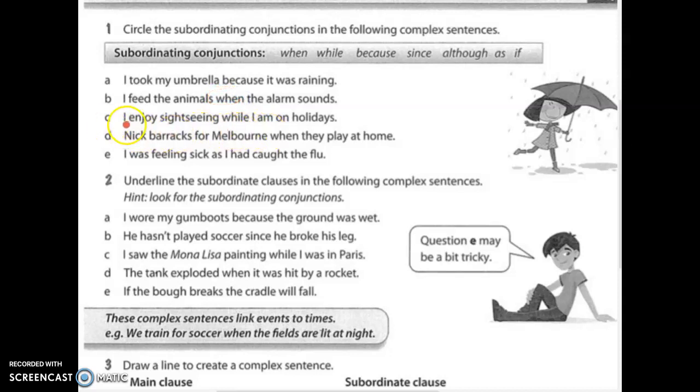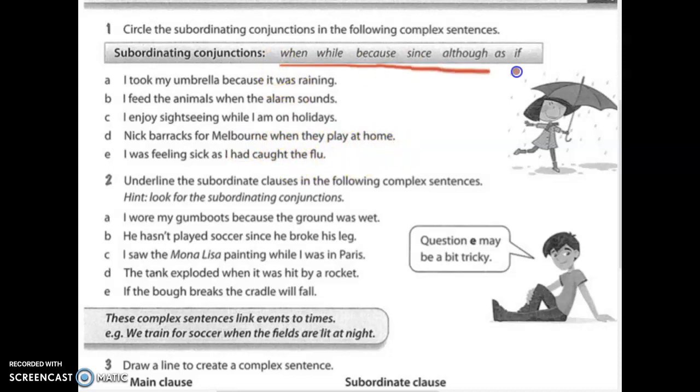C. I enjoy sightseeing while I am on holidays. Which one is it up here? While. Circle while. That is the conjunction. D. Nick barracks for Melbourne when they play at home.